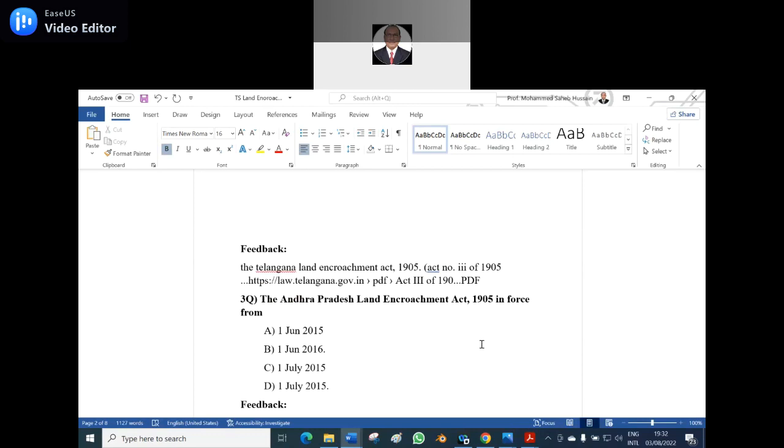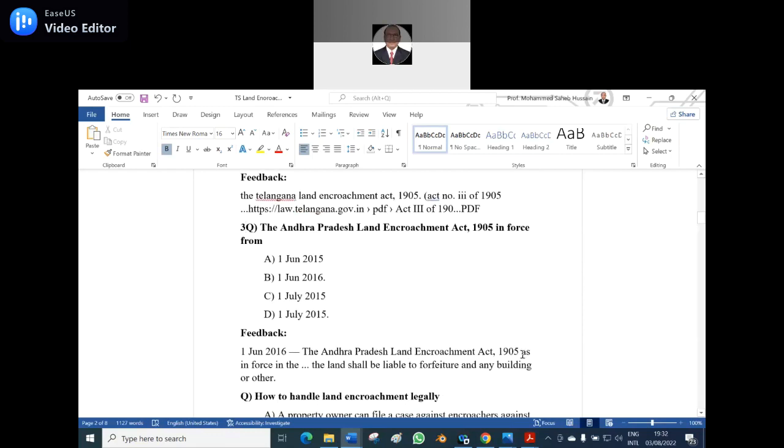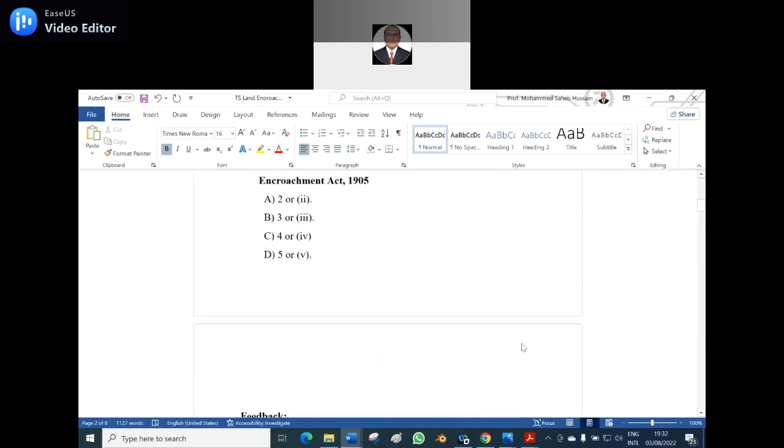Option C. Wrong. Option B, the second option, is the right answer. That is 1st June 2016. Feedback is given: 1st June 2016, the Andhra Pradesh Land Encroachment Act 1905 as in force in the land shall be liable to the forfeiture on any building or others. That is the answer for that one.